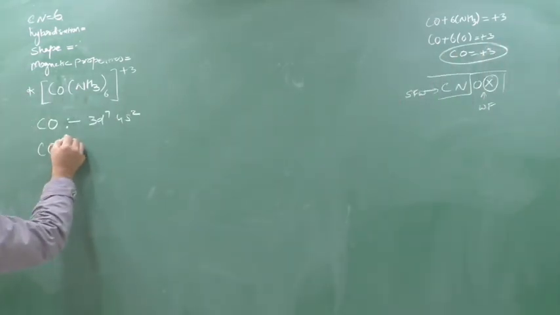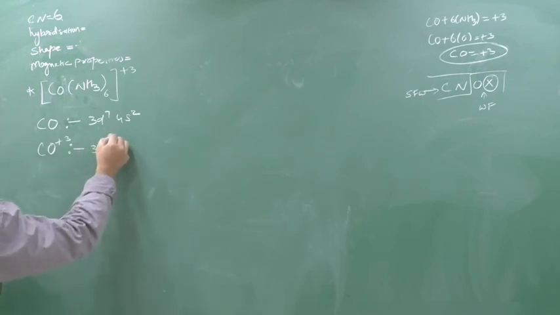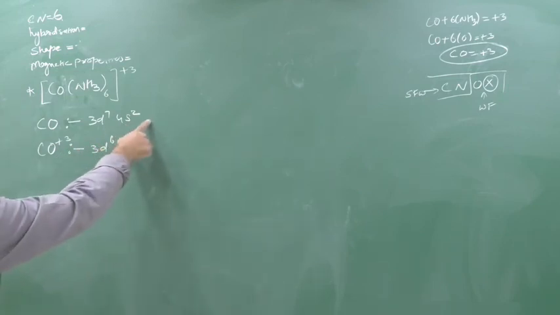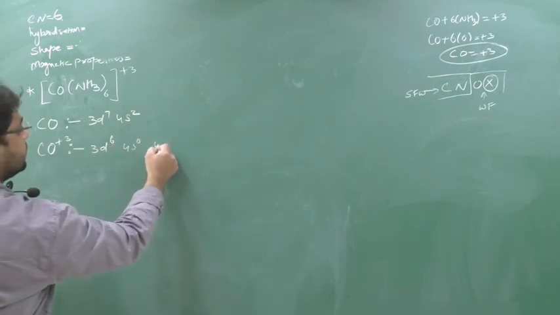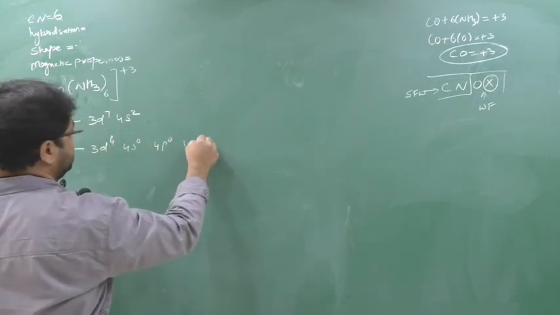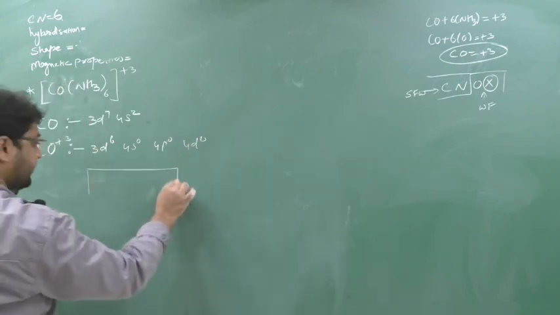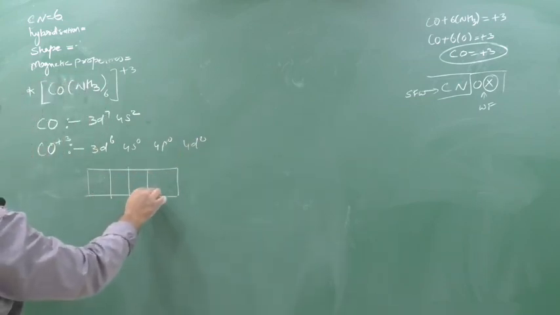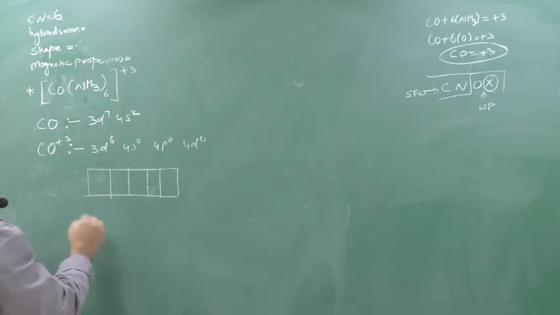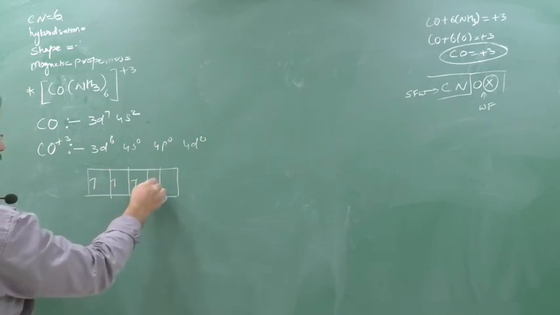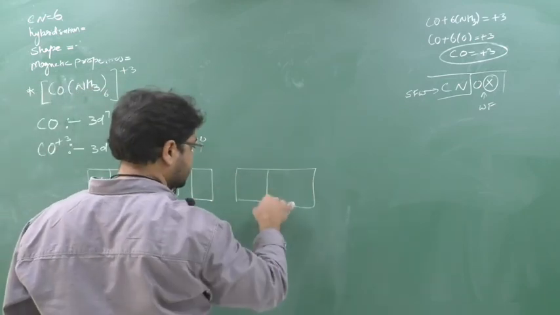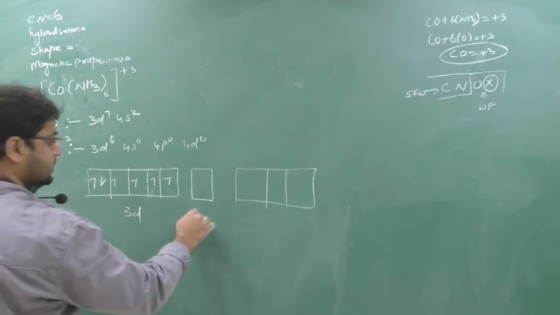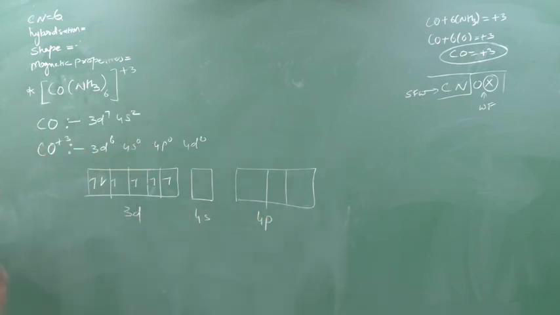When cobalt is here +3, so 3d6 will come. Two from 4s go and one from 3d goes, three in total, so 3d6. Now remaining is what here: 4s0, 4p0, 4d0. Yes or no? 3d6 now. 1 2 3 4, 1 2 3 4 5, so 1 2 3 4 5 6. But the 4s is 0 and 4p is also 0. So this is 3d, this is 4s, this is 4p. So this was your electronic configuration for Co 3+.